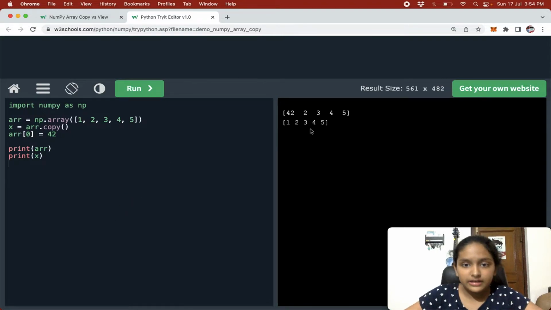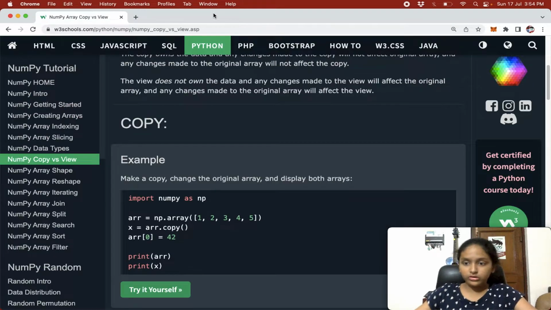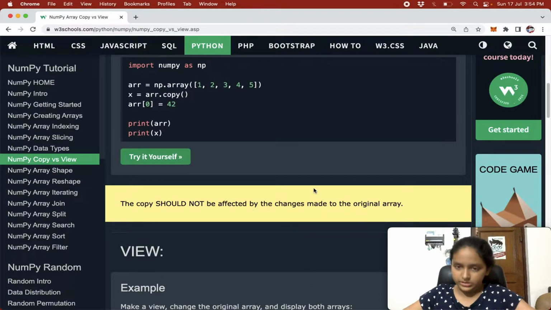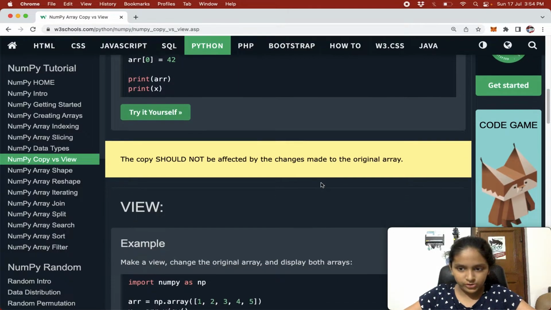So see, this is our arr array, which is the changed array, while the copied array is the same. This is telling you that they are not pointing to the same memory location. The copy should not be affected by the changes made to the original array, as I have told you already.